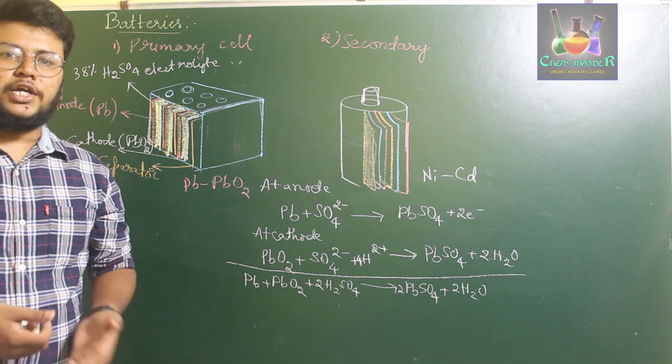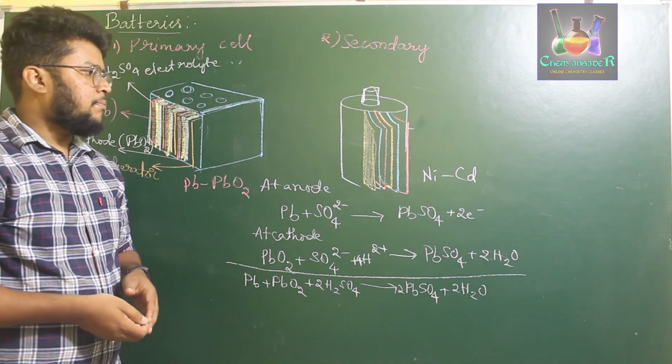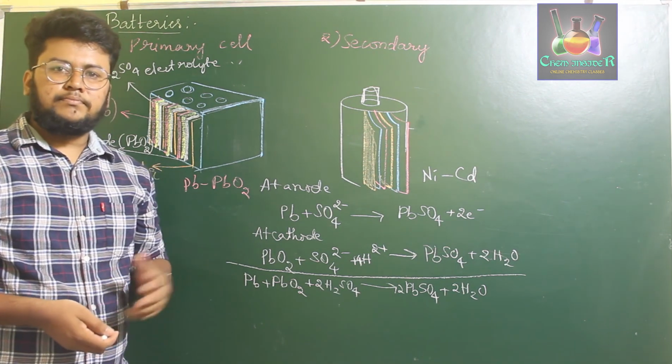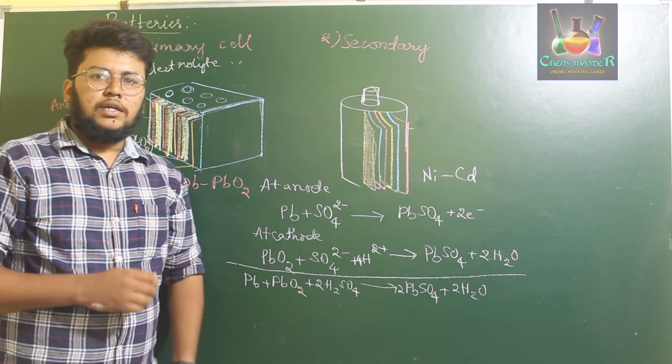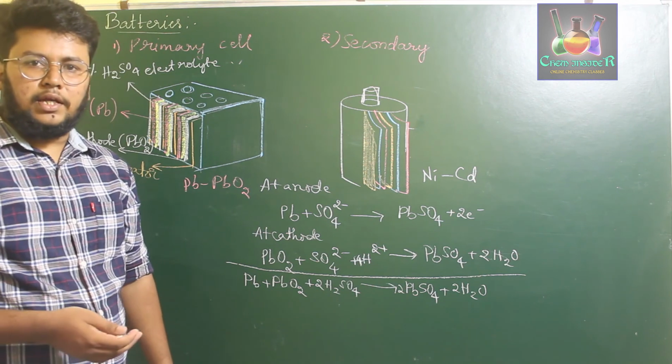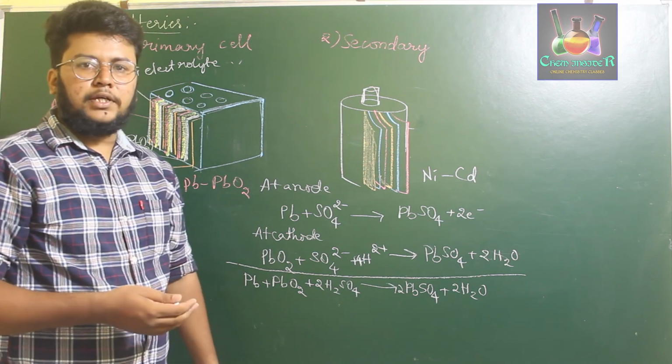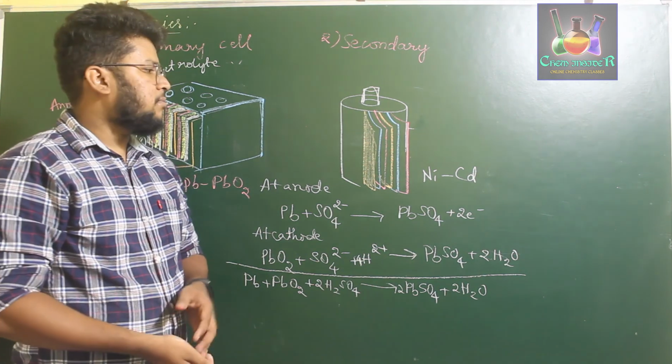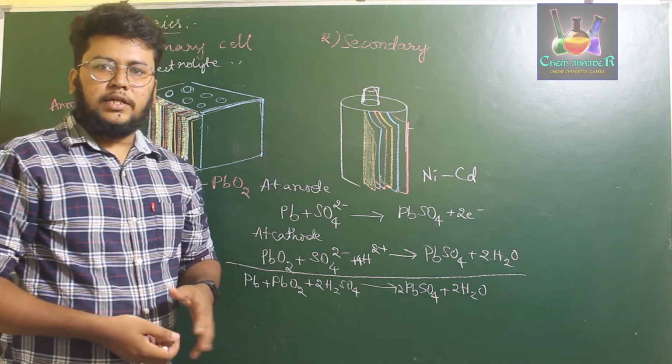The second example is a nickel cadmium cell where we use nickel as a positive layer and cadmium as a negative layer. So both these two are separated by a separator. Okay, this will be the simple nickel cadmium layer separation.